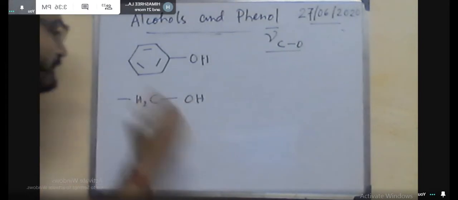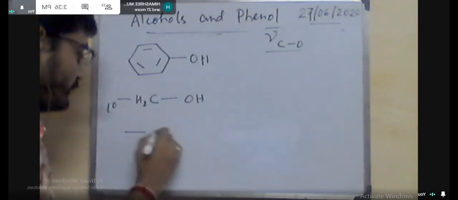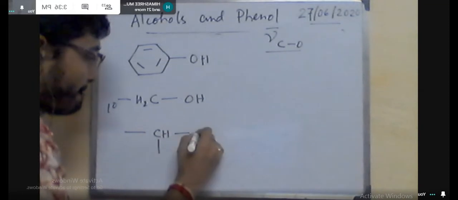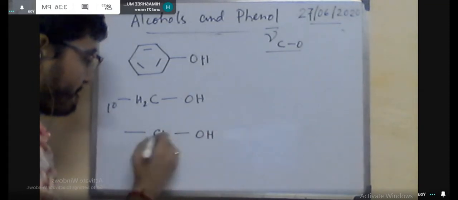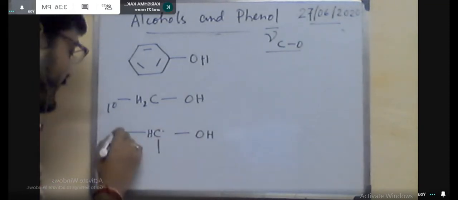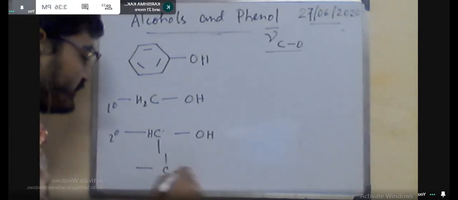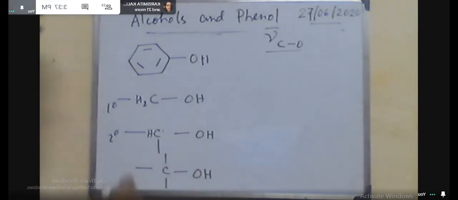Okay, so in this case generally the base value of C single bond O stretching frequency is 1100 centimeter inverse. This is the base value.